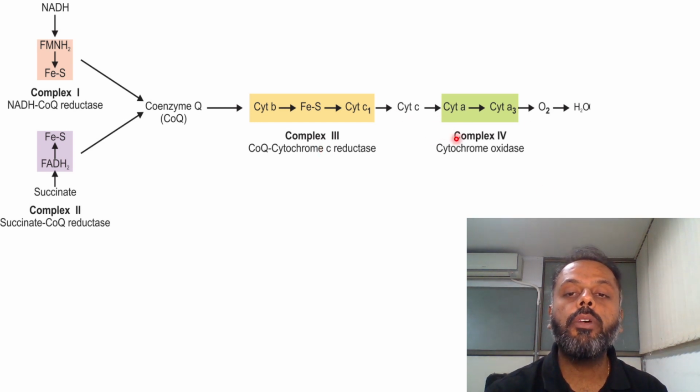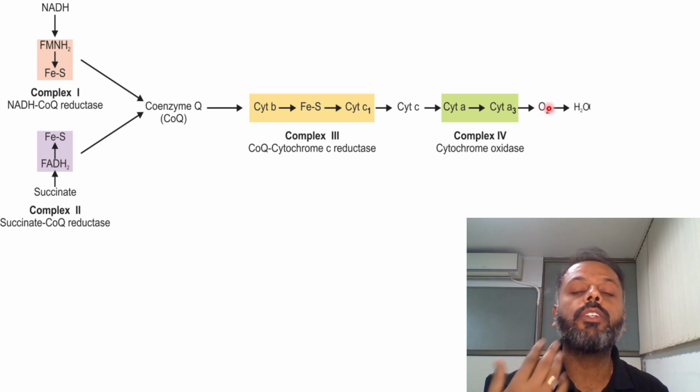Now we will see complex number 4, known as cytochrome C oxidase. The flow of electrons is from cytochrome C to cytochrome A, and from cytochrome A to cytochrome A3. The last molecule to receive the electron is oxygen, O2.